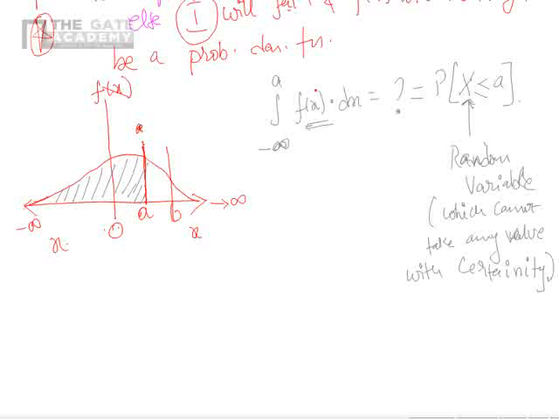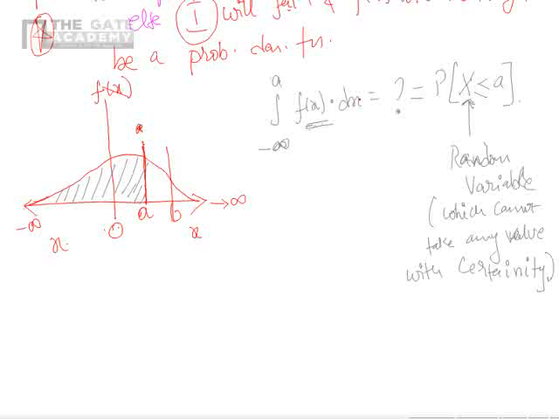Clear? For example, capital X is your random variable such that the bulb will work for 3 hours. Okay. So small f of small x is the density function which describes the behavior of the bulb, and the probability that capital X, that is the life of the bulb, is less than or equal to 3 hours will be given by integral minus infinity to 3 f of x dx. Clear? So capital X is a random variable, small x is a variable which describes the behavior of capital X. Clear? Fine. Now we got this.